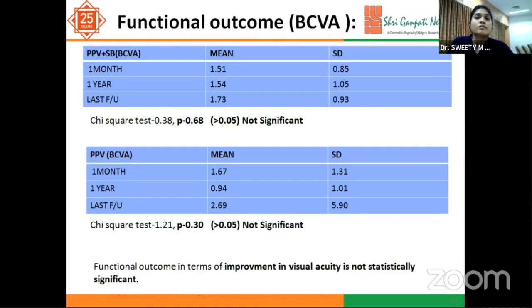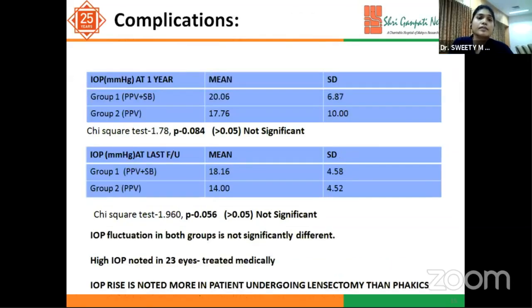Functional outcome in terms of best corrected visual acuity was noted at 1 month, 1 year, and last follow-up. Data was compared among both groups, and improvement in visual acuity was found to be comparable among both groups. Intraocular pressure was noted at 1 year and at last follow-up, and IOP fluctuation in both groups was not significantly different.